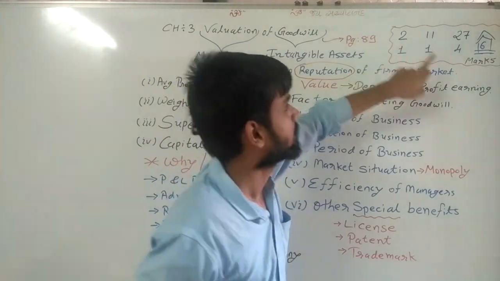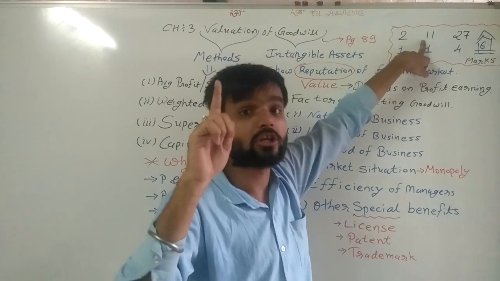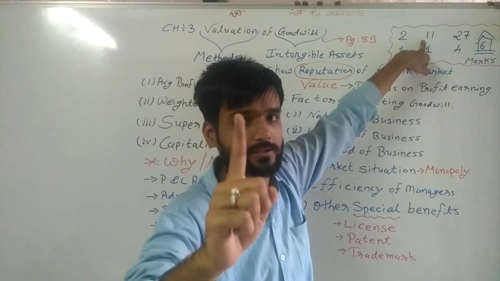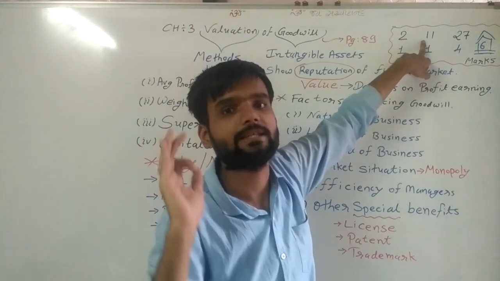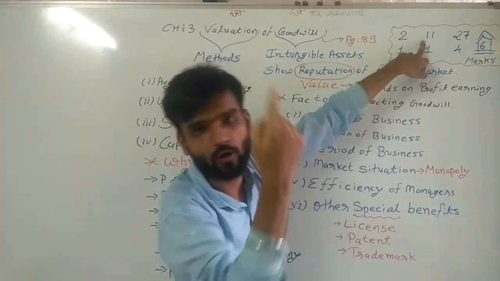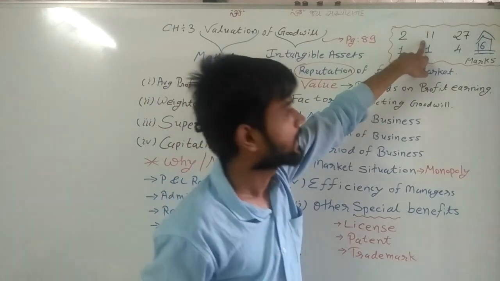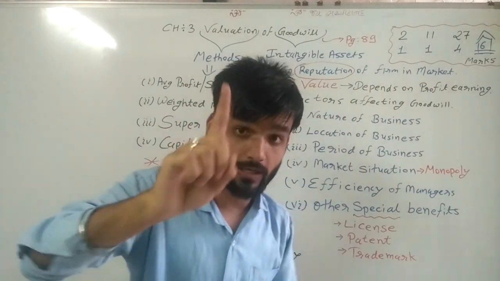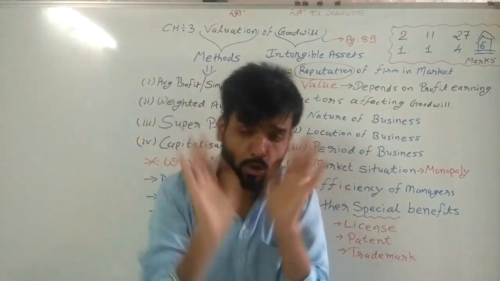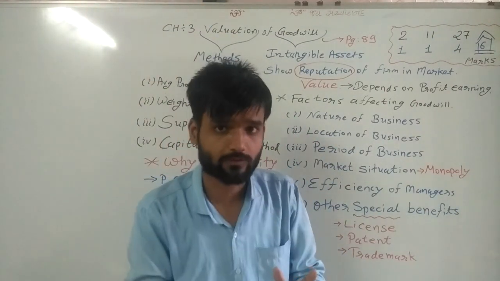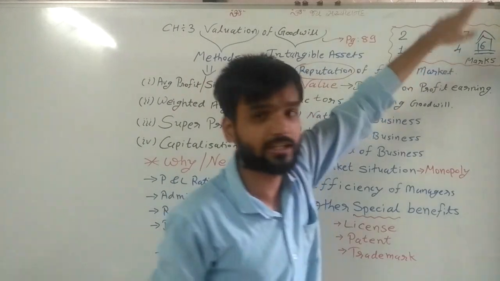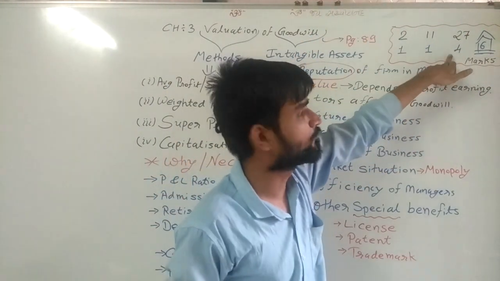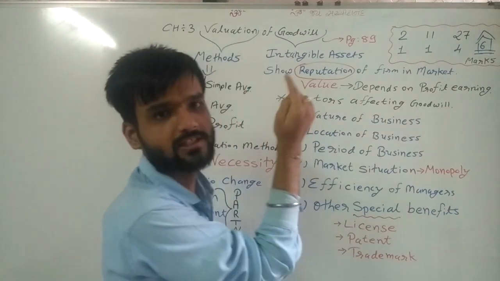In the same way, question number 11, the first VSQ, very short question, in section B, is also from this chapter, goodwill. And question number 27, I am talking about only your final examination, will be of 4 marks from this chapter.